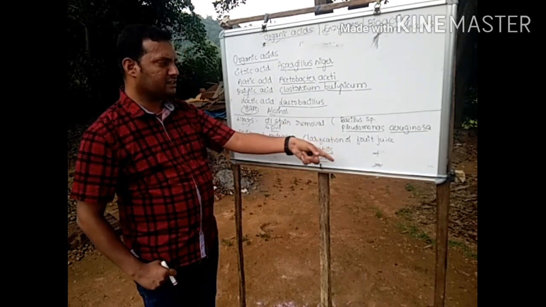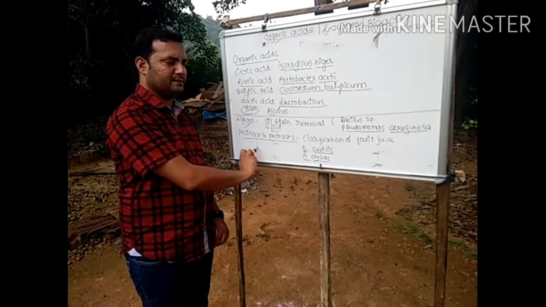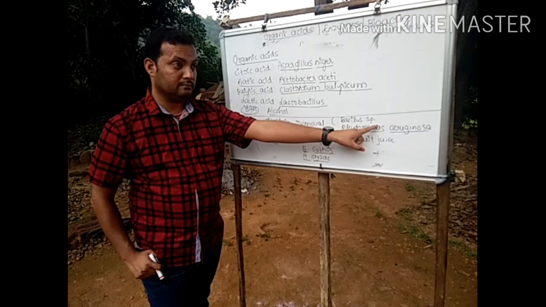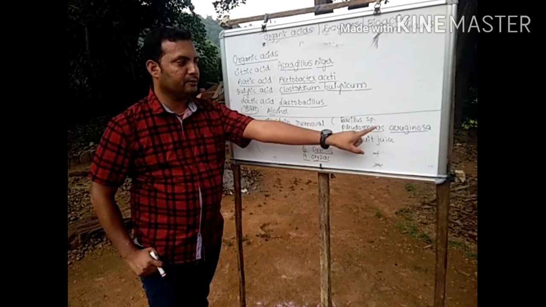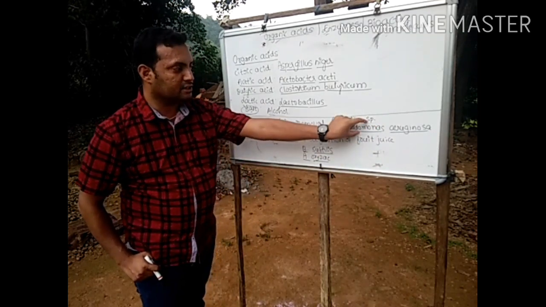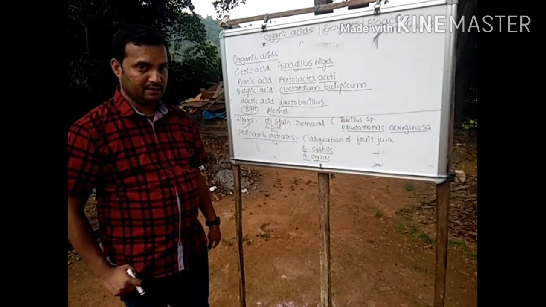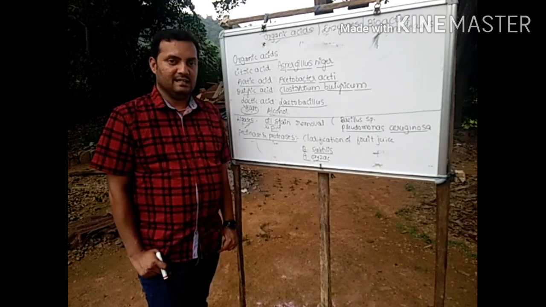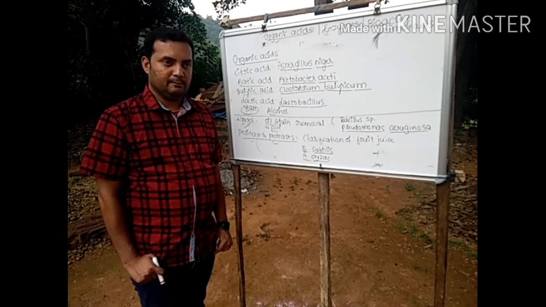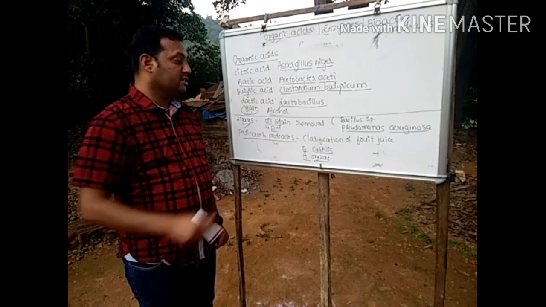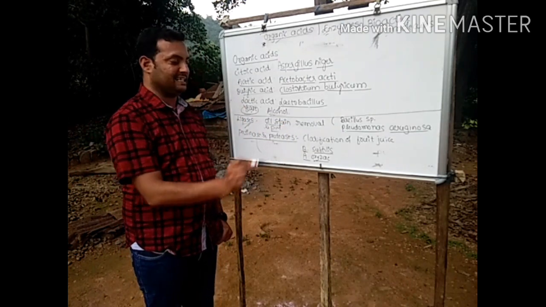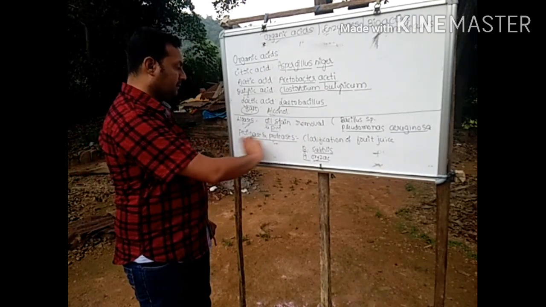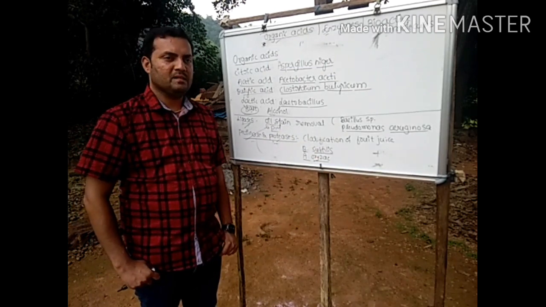And one more thing, which organism is used for preparation of lipases? It is not a part of your syllabus, even though we have mentioned here some of the microbes belonging to the Bacillus group and Pseudomonas aeruginosa. This particular microbe will be used to prepare lipases. The question will be like this: why lipases are used in detergent? Lipases are lipid digesting enzymes to remove oil stain in the cloth, so they will be used for detergent preparation. The next one, pectinases and proteases.